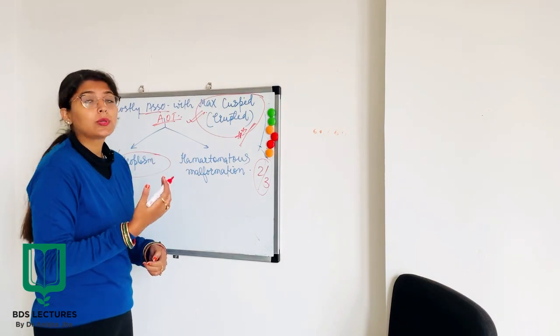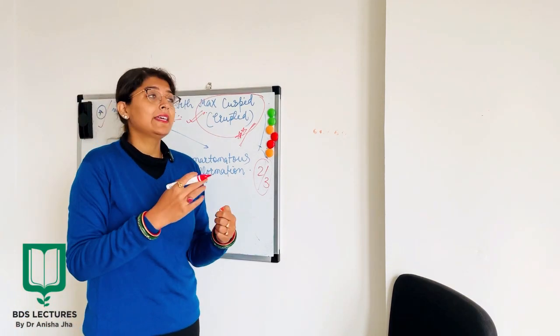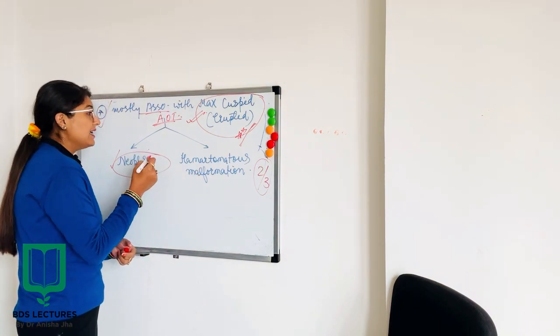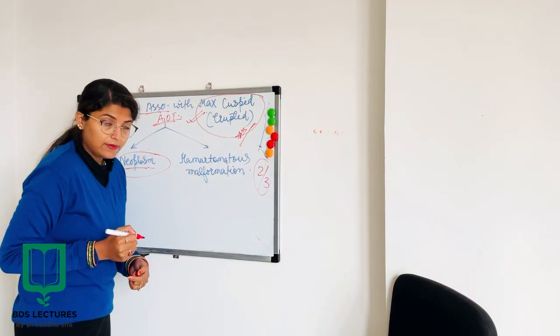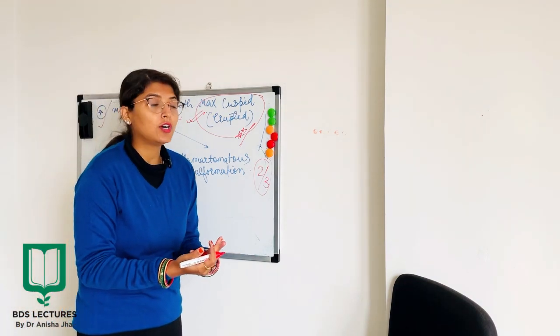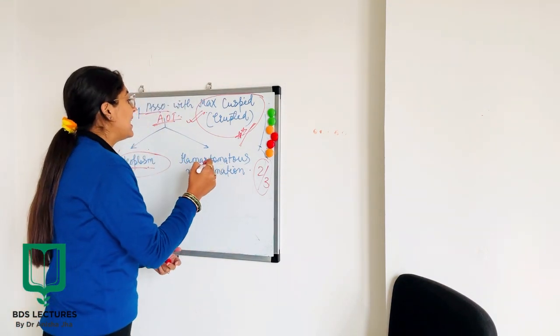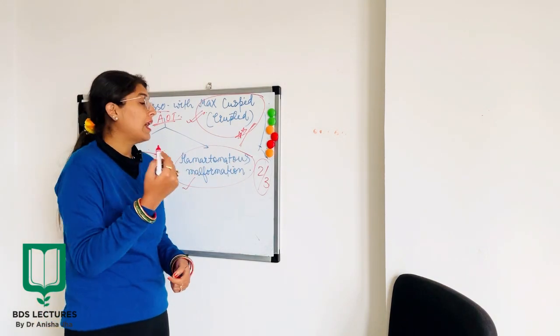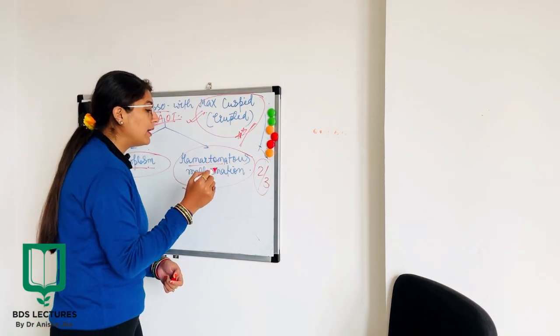Now, as far as the origin of AOT is concerned, there are two schools of thought, in which one school of thought says it is a kind of neoplasm, okay, and the other school of thought proposes that it is a hamartomatous malformation. Now, I have already discussed what is hamartoma.